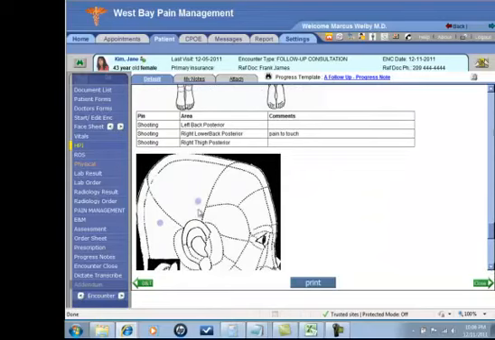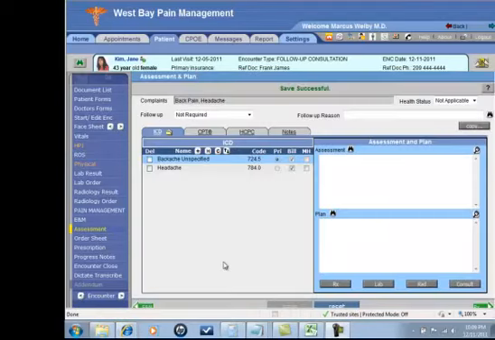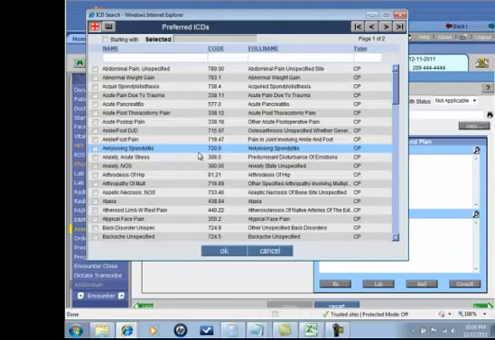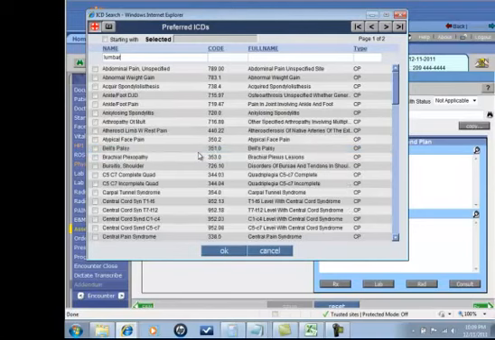If I'm ready to do an assessment on this patient, I can see that the system can help me to choose likely ICDs based on the complaint. However, I may not agree with these, and I can always jump into my preferred ICD codes and choose other ones that I think are more appropriate. I can search by description or by code,